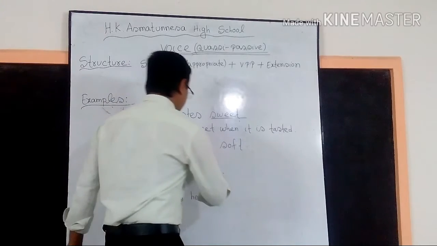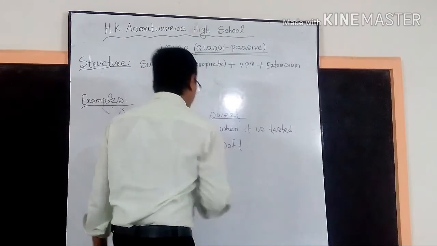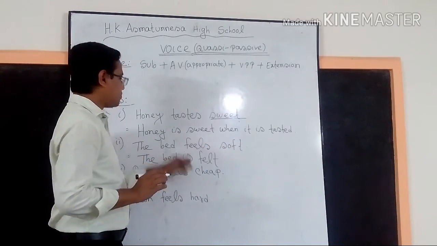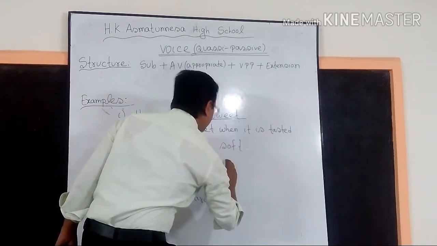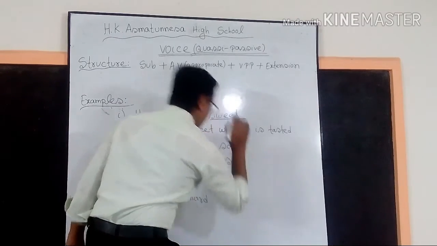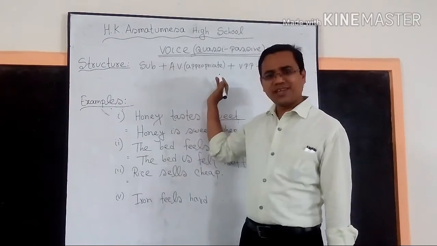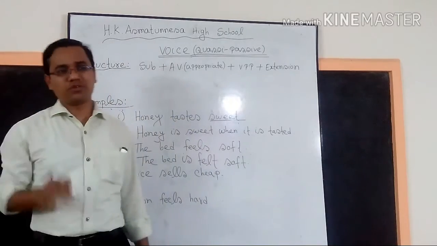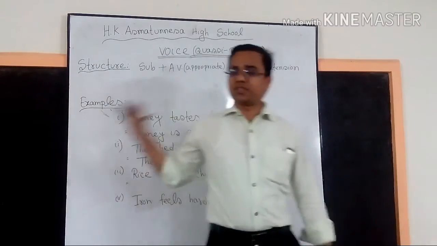The bed is, then the past participle form of the verb feel, that is felt. The bed is felt, then we write extension or complement, whatever you call it, soft. Okay, this is very easy rule. If you follow the structure and if you can identify whether the sentence is quasi-passive voice or not, so I think if you follow this rule, it is very easy to make it passive voice.